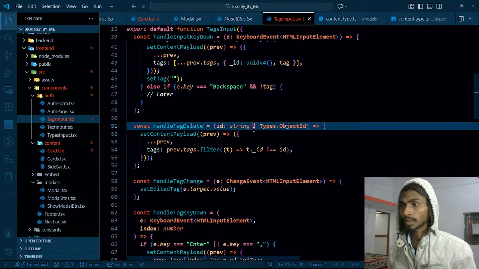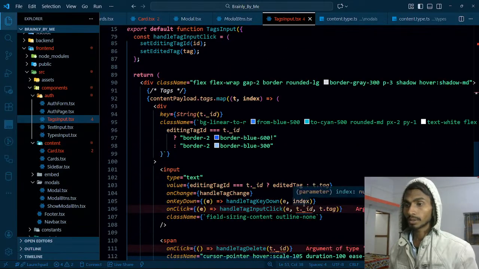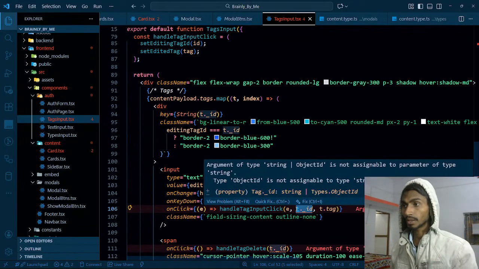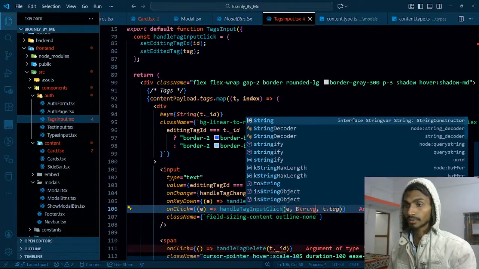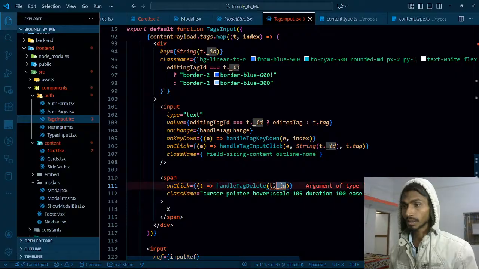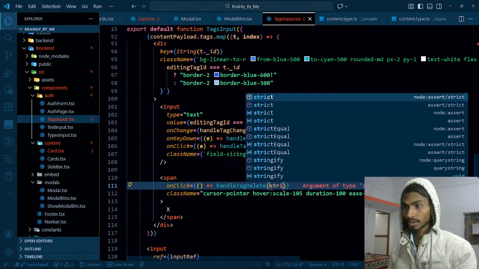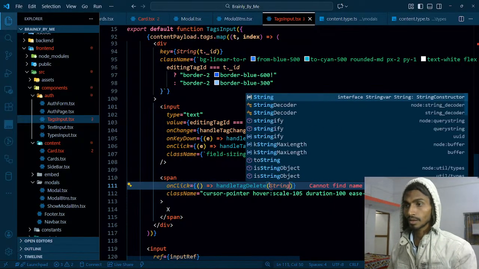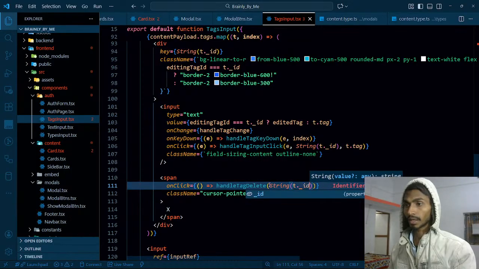So over here let's make sure that it is only a string, and for that I will simply stringify the ID and then send it. So stringify it and then send it. That's it. Not really facing that again. And same thing over here, stringify it, and t dot id.